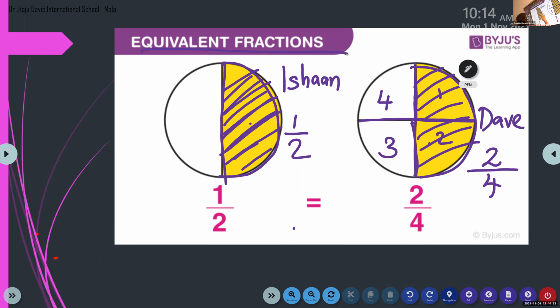Ma'am, so it is the same. Ma'am, they are equal pizzas. Yes, they are getting half of that big piece. If that is the whole, they are getting half. Because Dave is getting 2 small pieces, and when we combine those 2 pieces, it is equal to the size of Ishan's single piece. Yes. So how will we define this equivalent fraction?